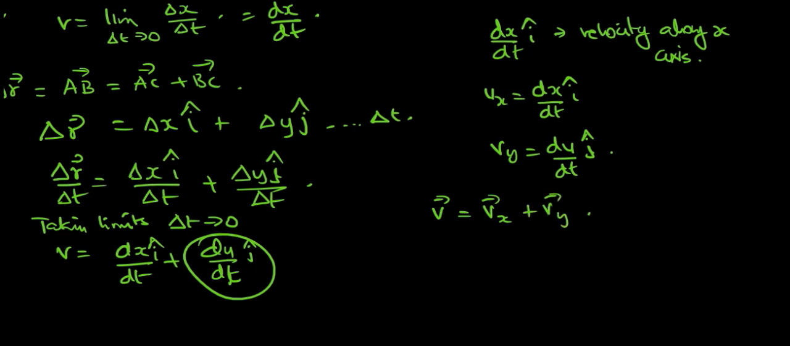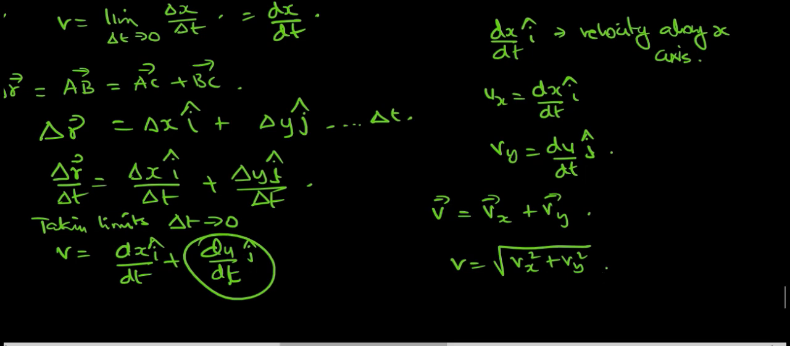This is going to be a vector sum. Be very careful about this. If we were to calculate the magnitude, then V will be equal to the square root of Vx square plus Vy square. That will be the velocity. Okay, now let's say we are talking about acceleration.